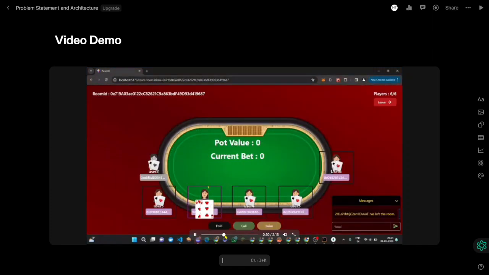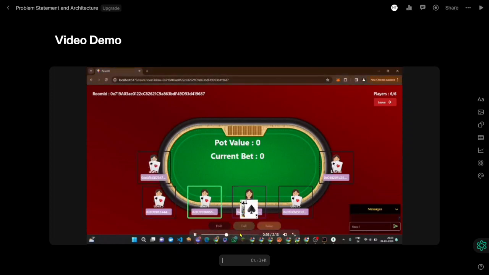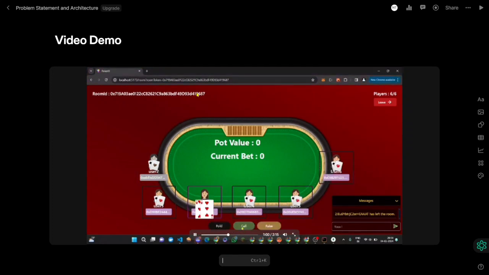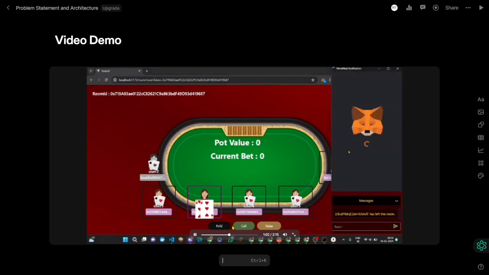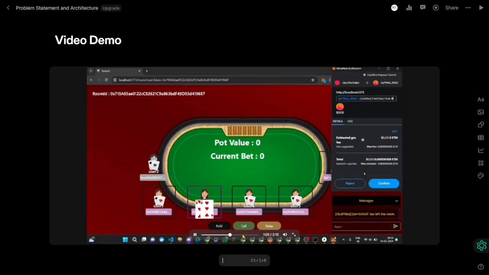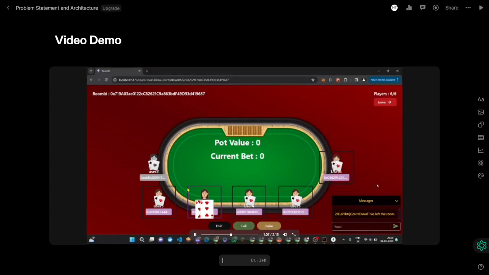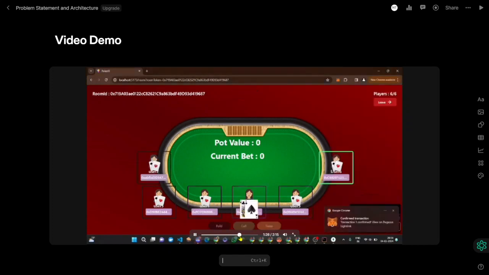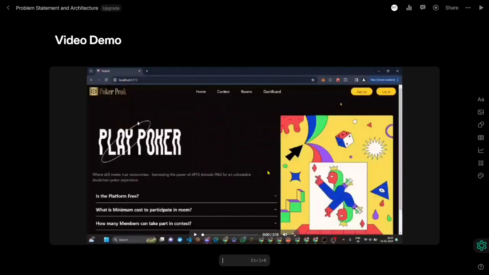We have 6 users who are simultaneously logging in via different accounts to a specific contract address, which is 19687. This user here folds, and this one is already folded, user 2. Like this the game ends, and in the end the winner is awarded the money.